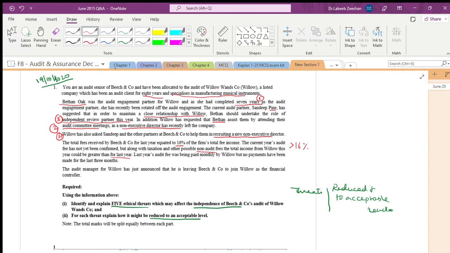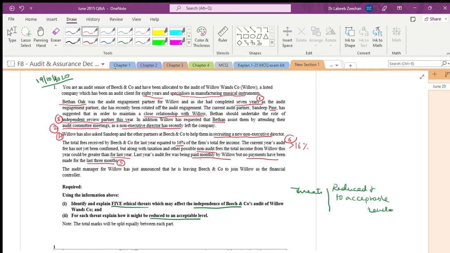They are doing so many jobs. Last year the audit fee was being paid monthly by Willow, but no payments have been made for the last 3 months. That is another case. Fees is another factor. Point number 6 is that fees is another factor. They have not paid. If they are paying monthly, that is not the issue as such.